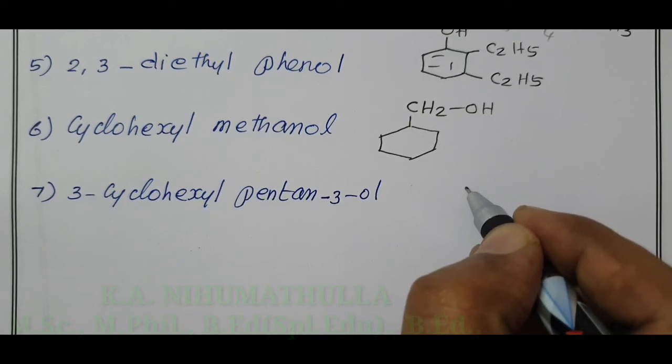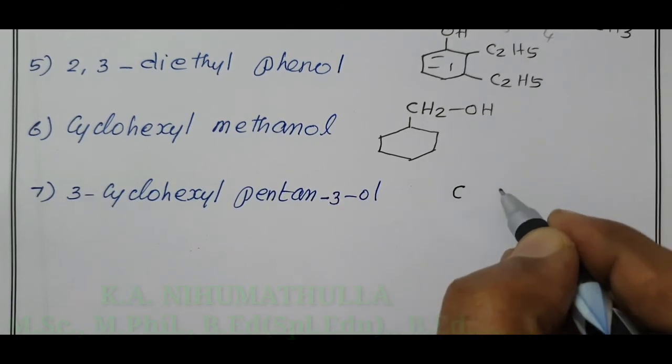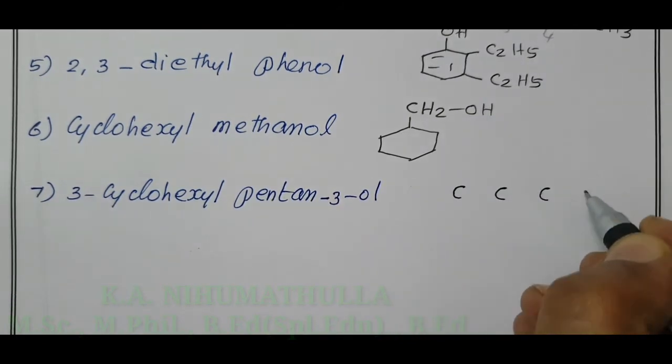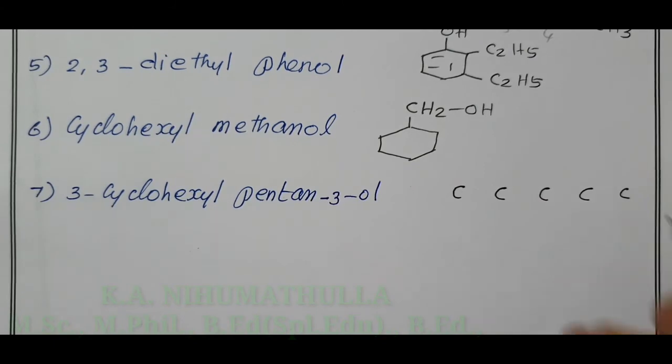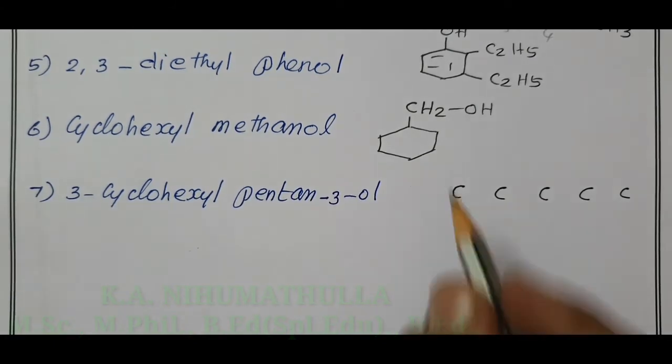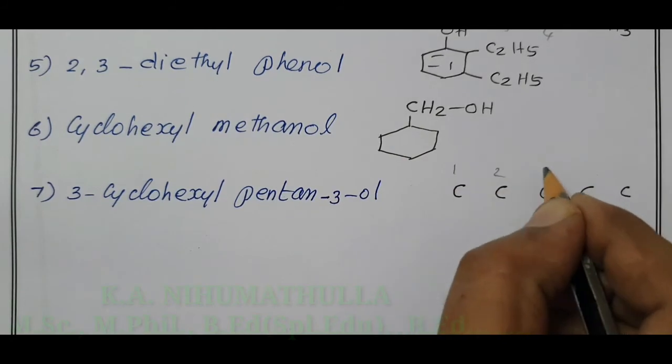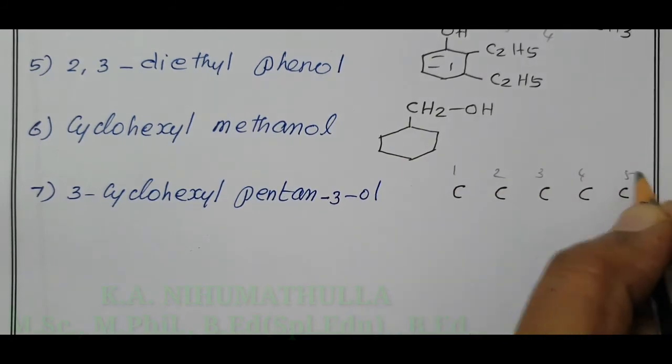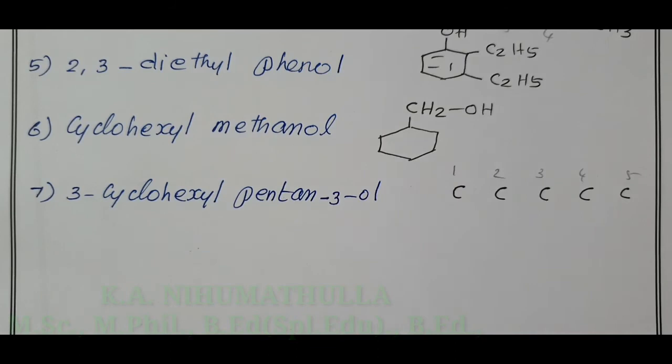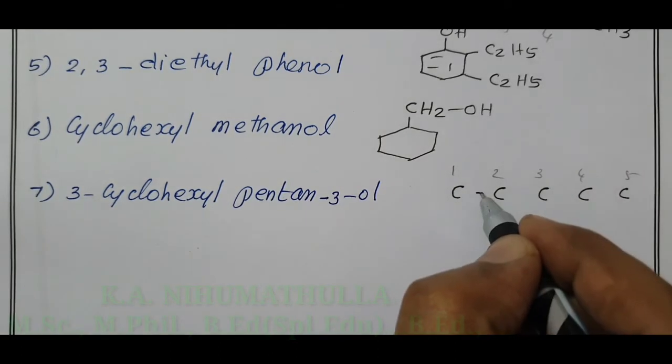3-cyclohexyl pentan-3-ol. Pentane has 5 carbon atoms. When you give numbering from left to right, 1, 2, 3, 4, 5. All the carbon atoms are linked by a single bond.